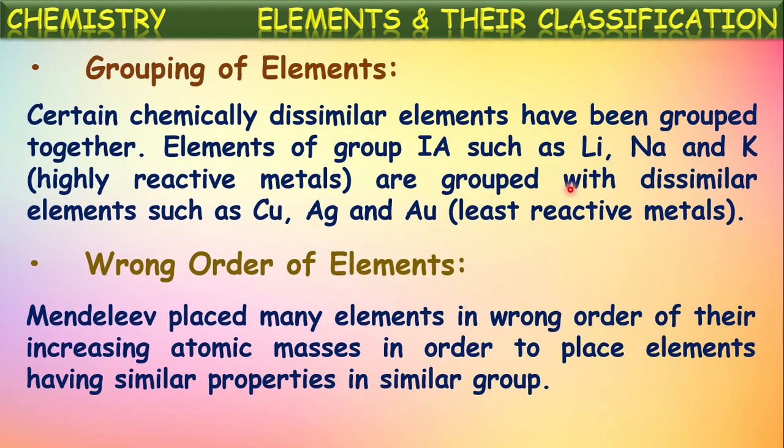So instead of writing potassium first, he wrote argon in the column along with other elements helium, neon, krypton, xenon, because argon is having similar properties with those elements. Even though it has higher atomic weight, he wrote it first, before potassium. So this we say as a wrong order of elements.